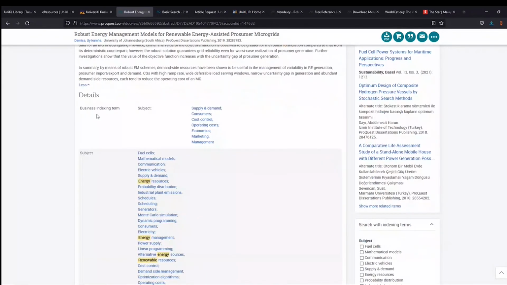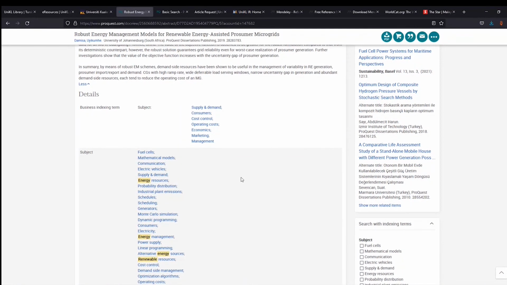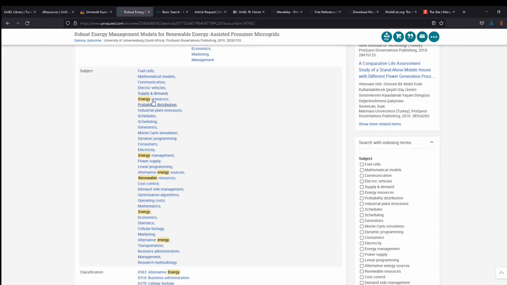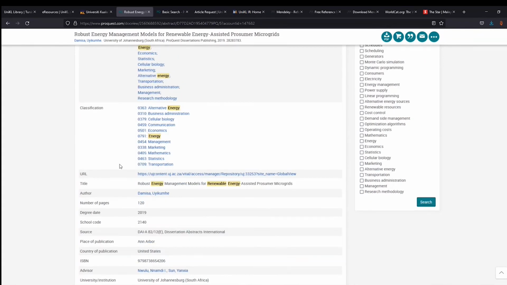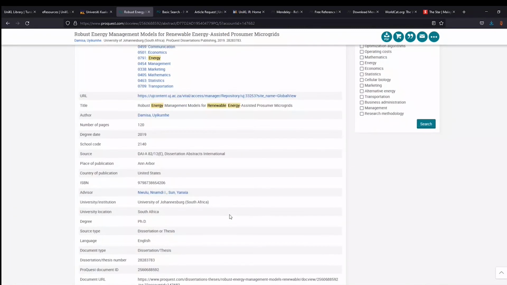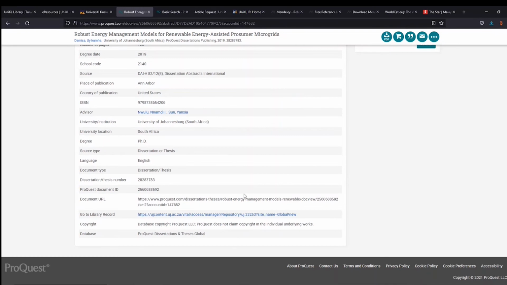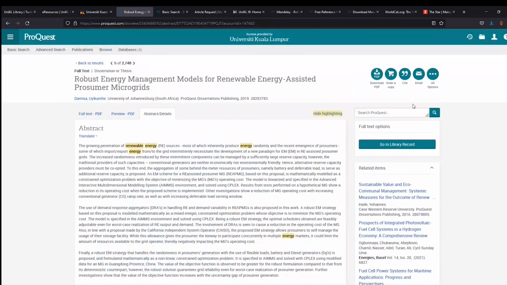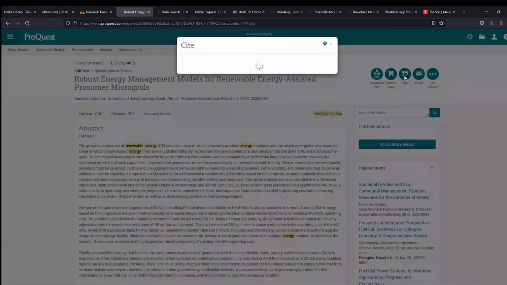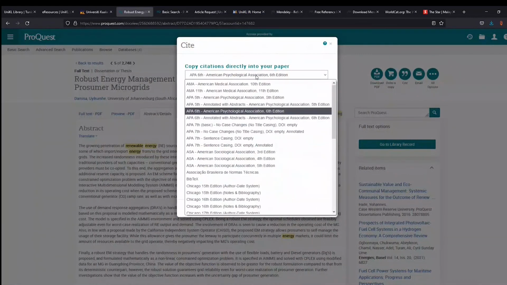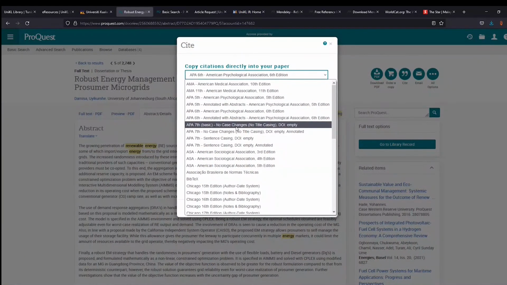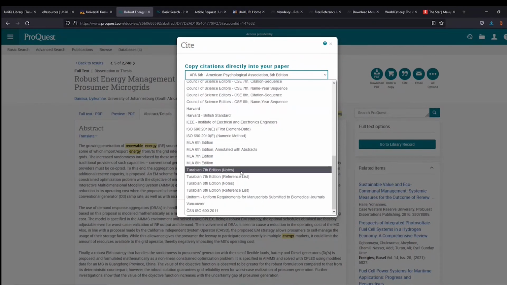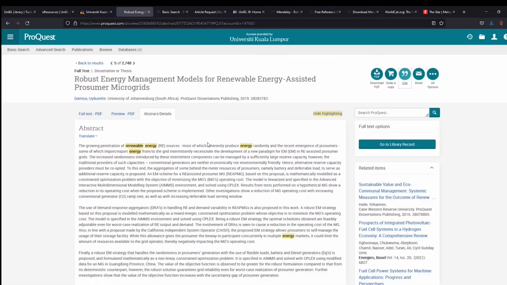This is a business index in terms of supply and demand, the subject list related. This is energy resources, energy management, renewable resources, classification, the direct URL to this particular article, and the title. So this is all of the document content types. And if you click on cite, then you can automatically cite according to the APA 7th edition, for example, MLA, Turabian, Chicago, and whatnot. So there's a citation there.